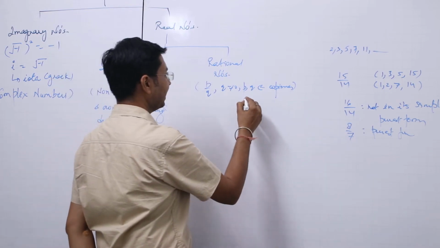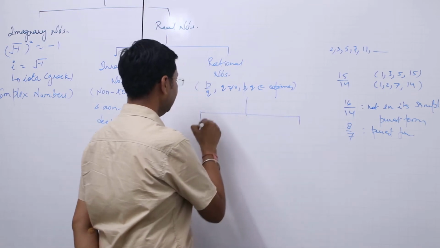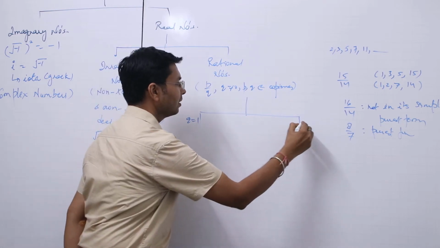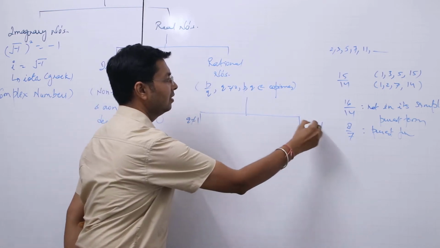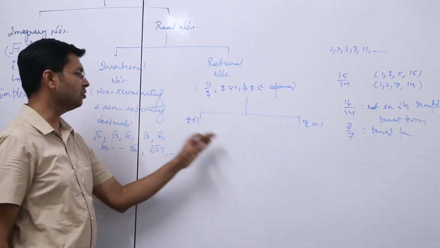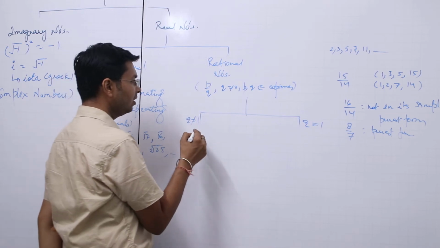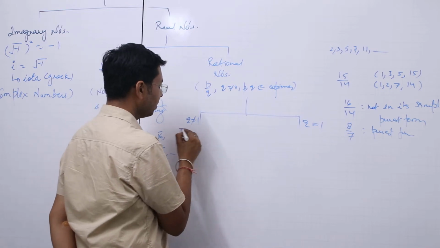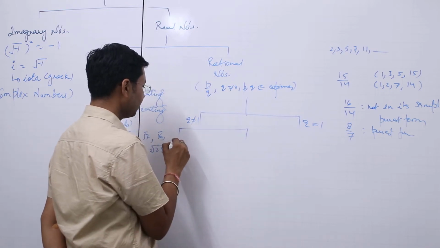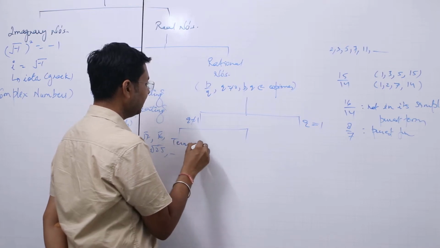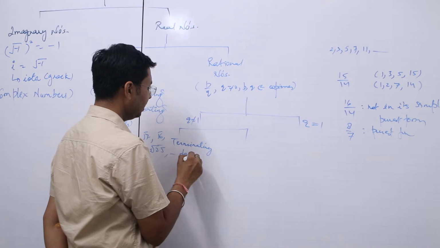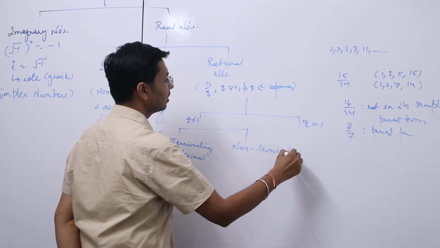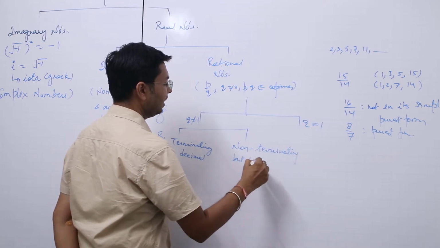Now let us see the categorization of rational numbers further. I am saying p by q. Q can be 1, or q cannot be 1. If q is equal to 1, then there is a type. If q is not equal to 1, then there is a further classification. One is terminating decimal and the other is non-terminating but recurring decimal.